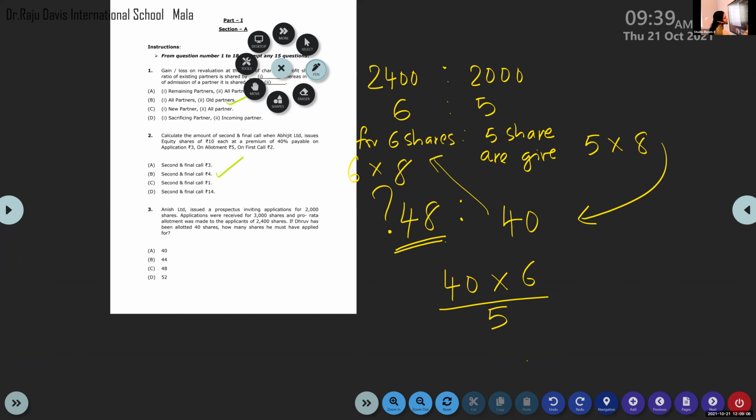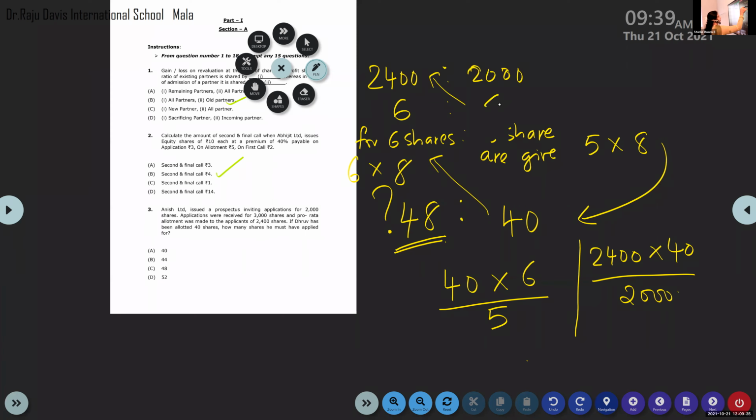Or there is no need to find the ratio also: 2,400 into 40 divided by 2,000. This way also you will get the answer.